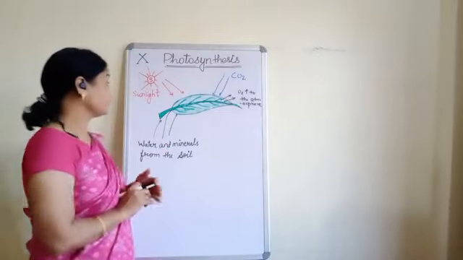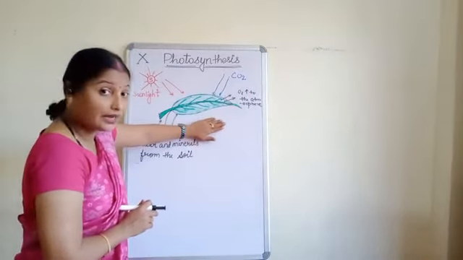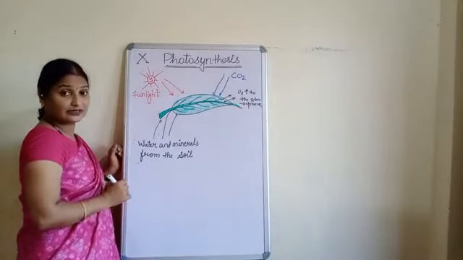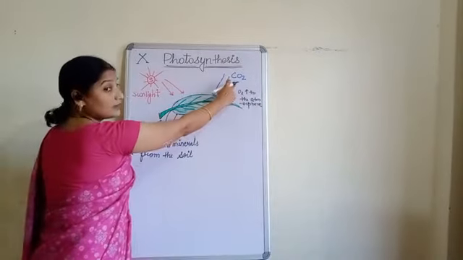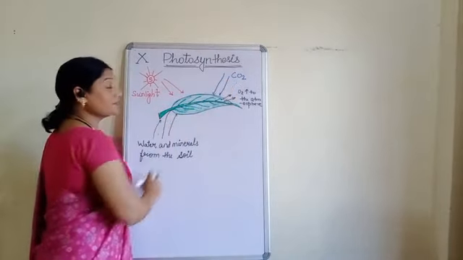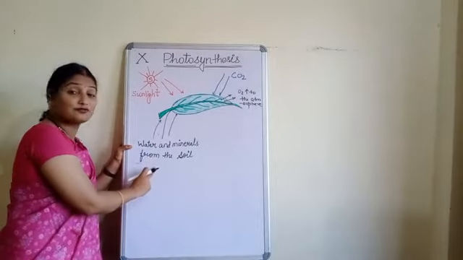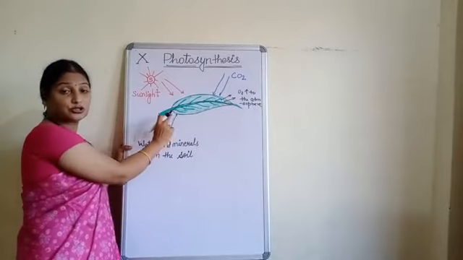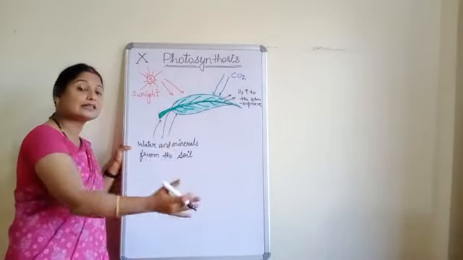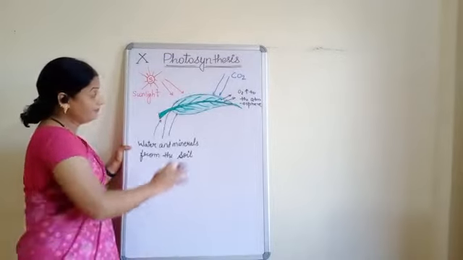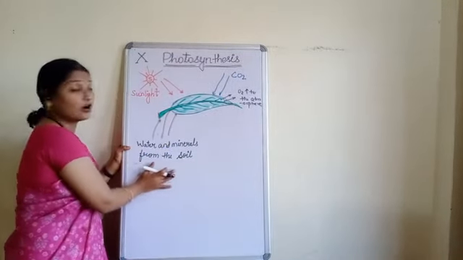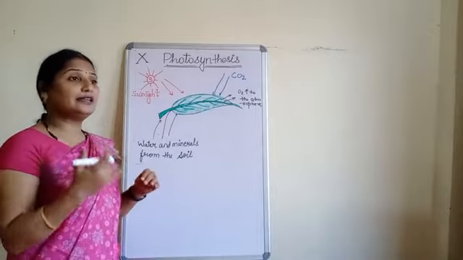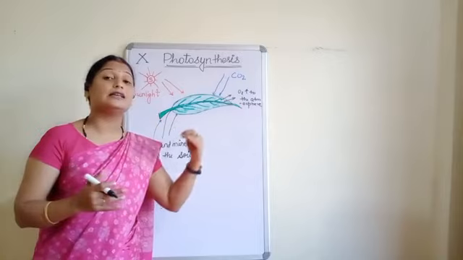green plants prepare their own food with the help of sunlight, okay, carbon dioxide from the atmosphere, water and minerals from the soil, and inside the green part of the plant, or we can say inside the chloroplast. Clear? Then the process is called photosynthesis. This is the definition that we have already studied in our previous class.